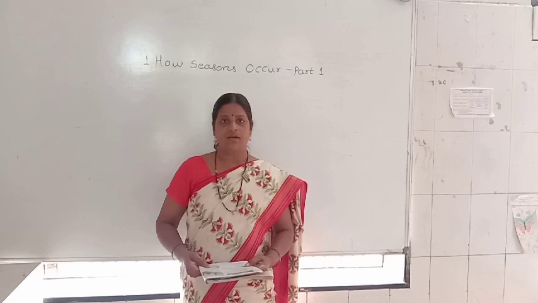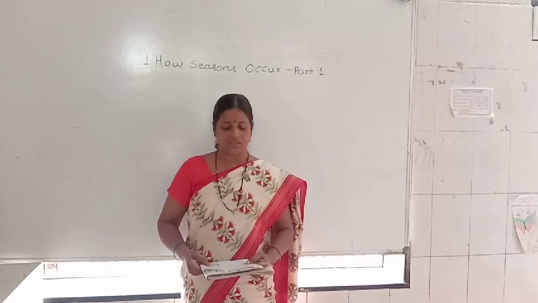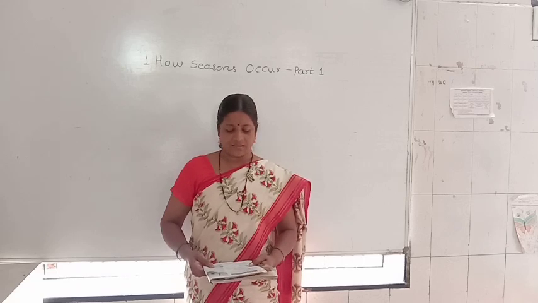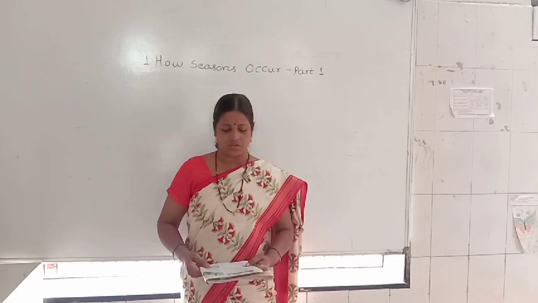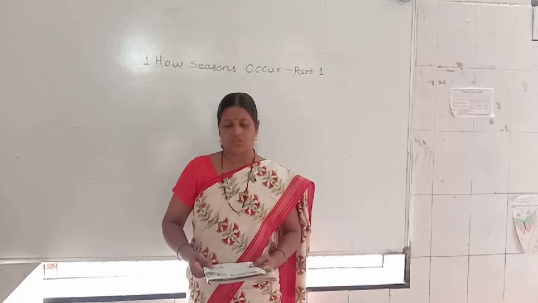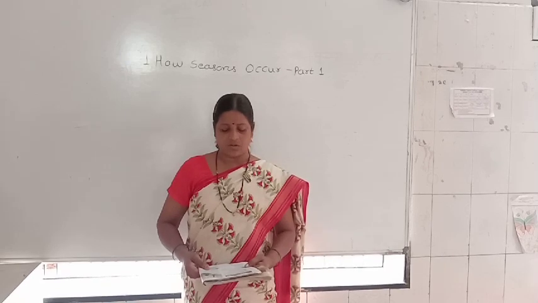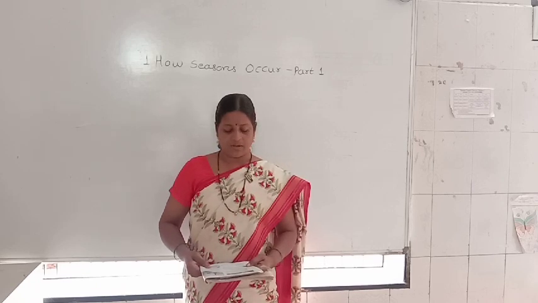Direct the light beam of the torch in such a way that the shadow of the rod or candle falls on the paper.